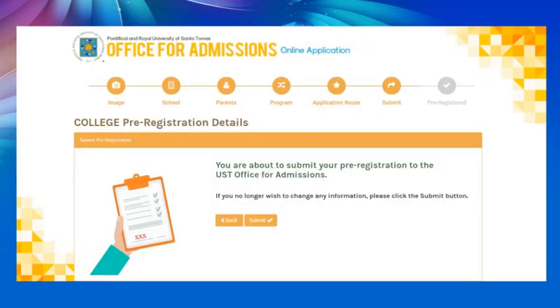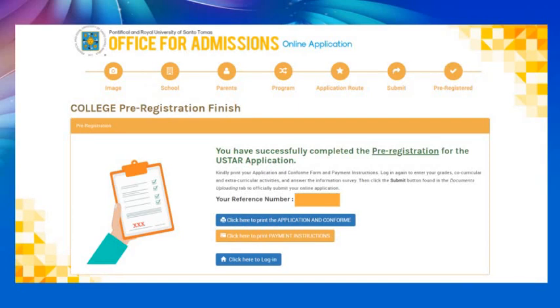After clicking submit, it will tell you that if you no longer wish to change any information, you click submit. Okay, so if you have reviewed everything and you are sure that everything is correct, then you click on the submit button.